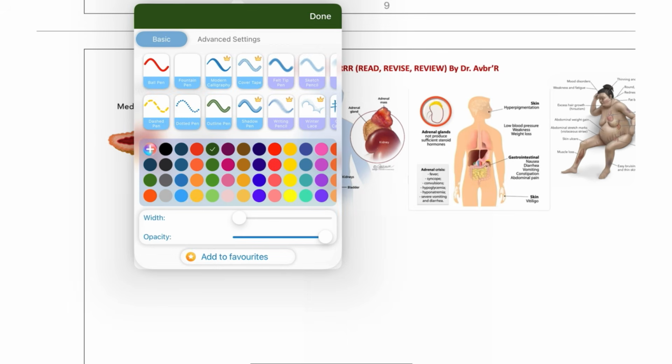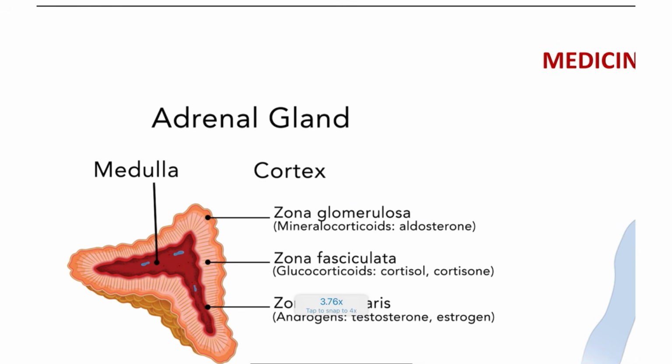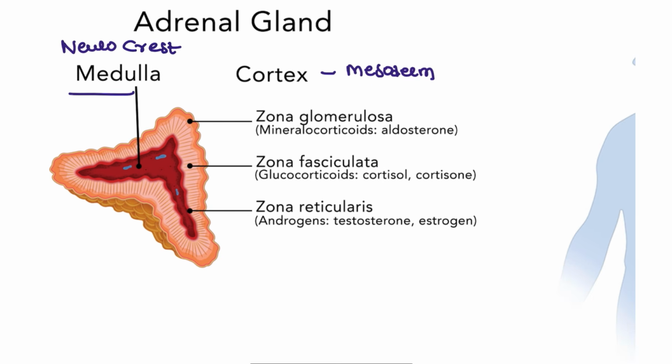Next, moving on to conditions you have to remember: the adrenal gland. Where does the adrenal gland come from? The adrenal cortex comes from the mesoderm. The adrenal medulla comes from the neuroectoderm, sorry, the neural crest. The cortex has three layers: zona glomerulosa, which produces aldosterone; fasciculata, cortisol; and reticularis, testosterone and estrogen.